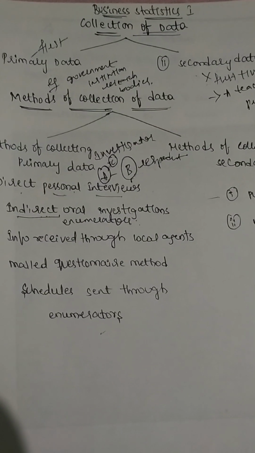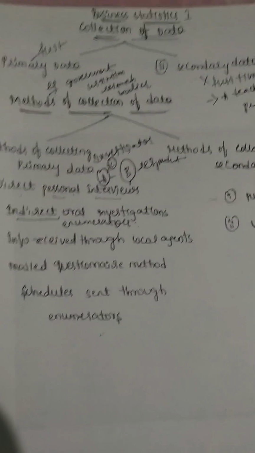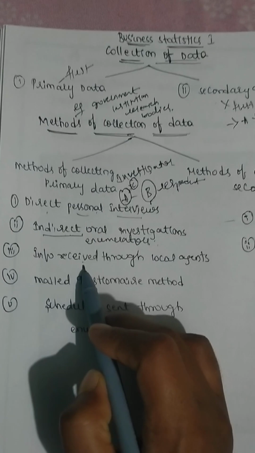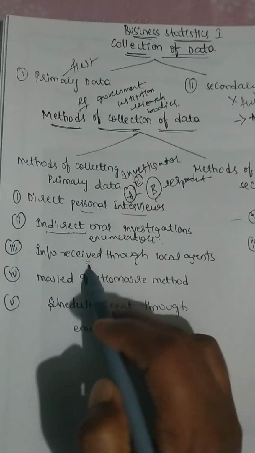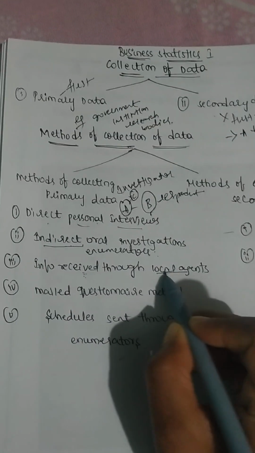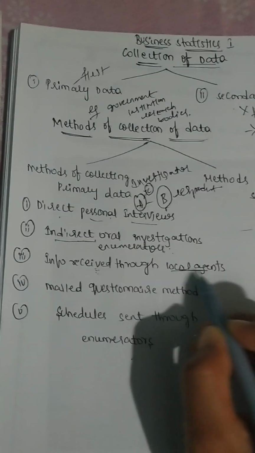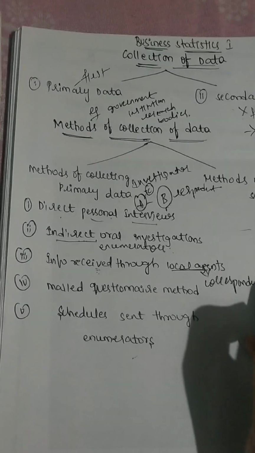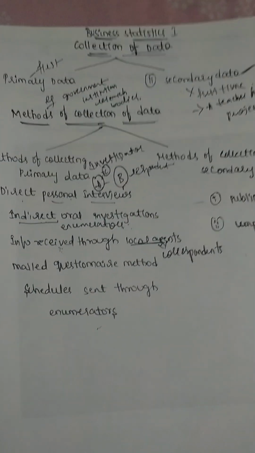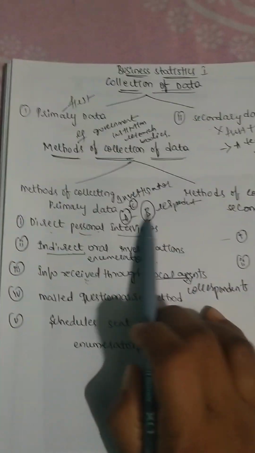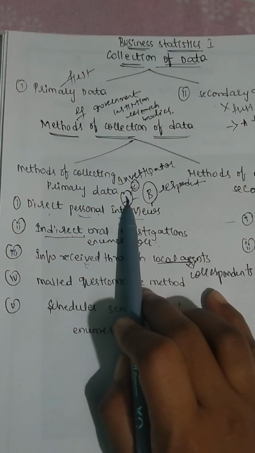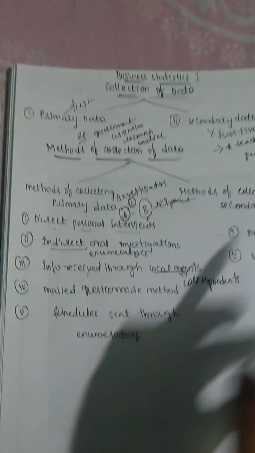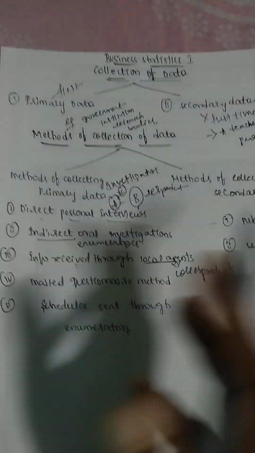Whereas coming to information received through local agents, in this also the investigator, the person who wants to get the information, will appoint some local agents. These local agents are known as correspondents. What do we call them? Correspondents. That means the investigator will appoint some local agents, the persons who have been living in that particular locality for a longer period of time.